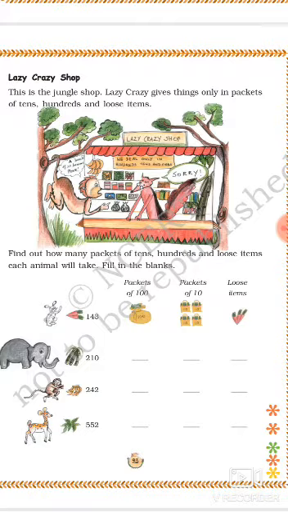Okay, so as you can see, there is a shop of Lazy and Crazy, and Lazy and Crazy deal only in hundreds, tens and ones. That means they can give things only in packets of tens. That means a packet contains 10 items. Hundreds means the packet contains 100 items, or loose items, that means fewer than 10.